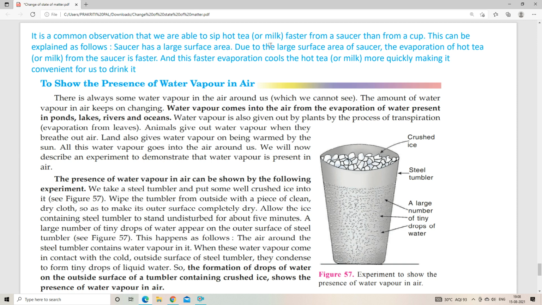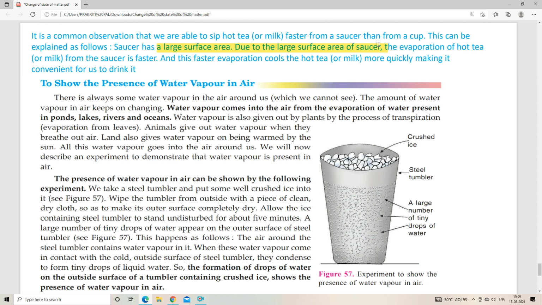Saucer has a large surface area. Due to the large surface area of the saucer, what will happen? The evaporation process will be faster, as we already know that large surface area helps in faster evaporation. So the evaporation of the hot tea or milk or hot drink from the saucer is faster, and this faster evaporation cools the hot tea more quickly, making it convenient for us to drink it. So whenever we are in a hurry, we can apply these tricks also, right?